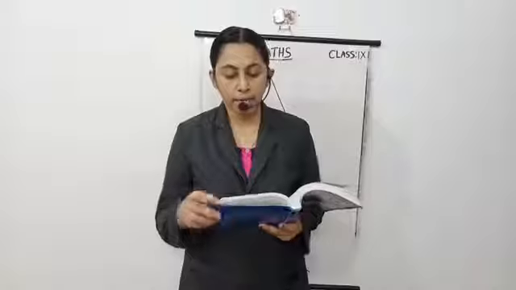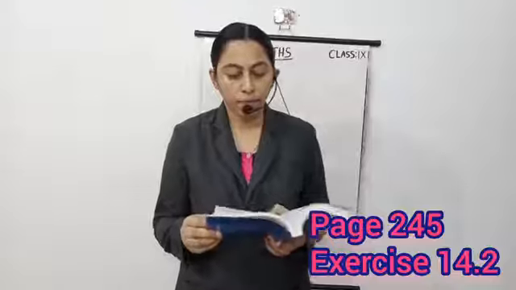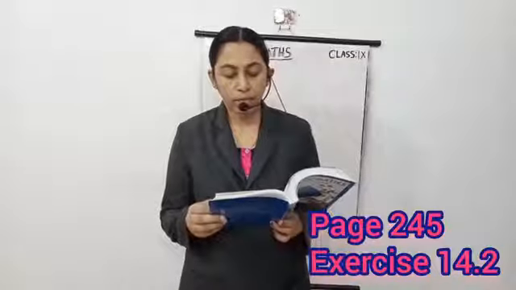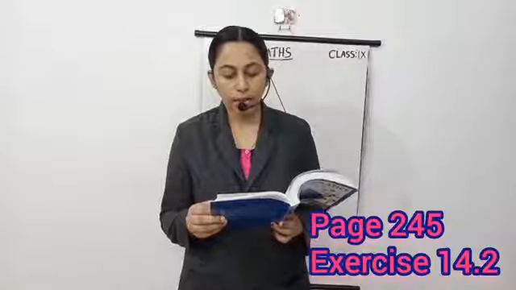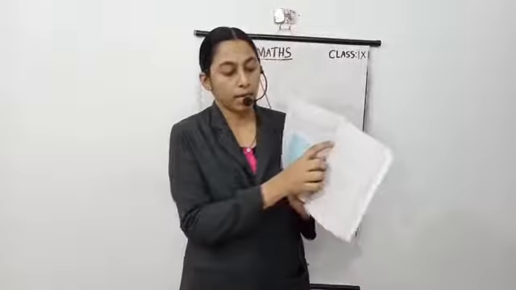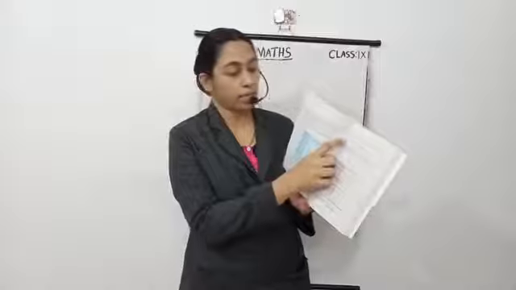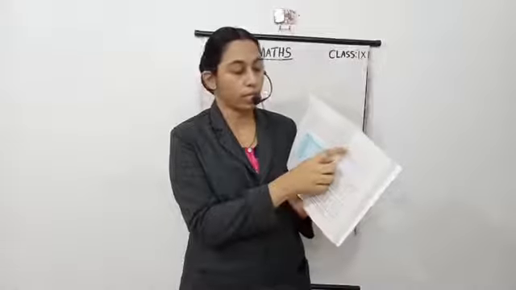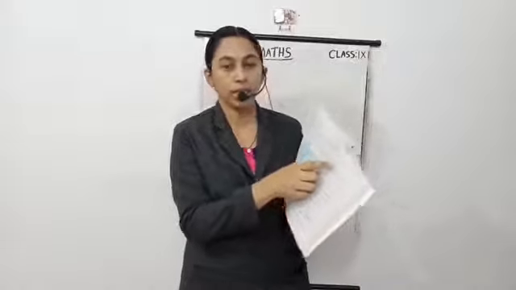Take page 245, exercise 14.2, question number 1. The blood groups of 30 students of class 8 are recorded as follows. Here raw data is given. This is raw data, just collected information given randomly.